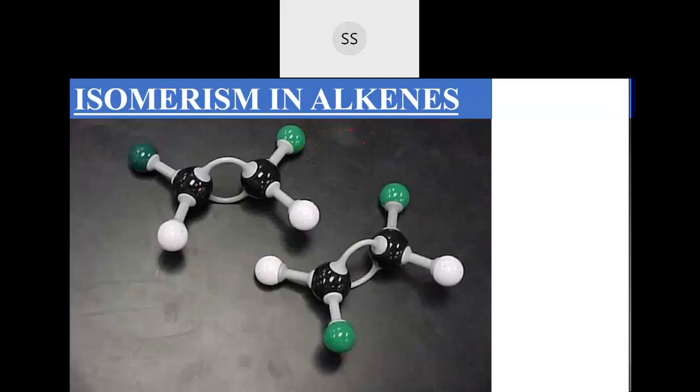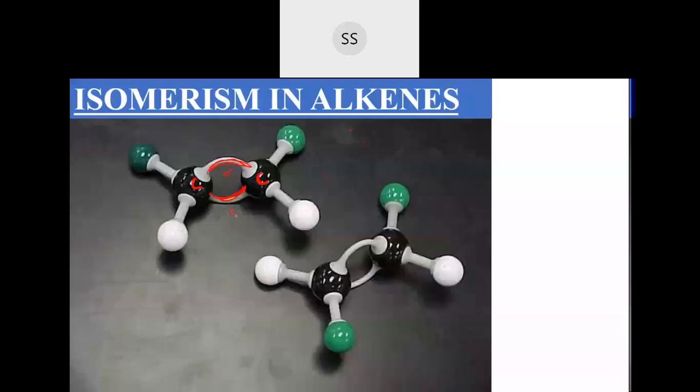The black ones are carbon. Then you can see a double line, one is a sigma bond and the other one is a pi bond. And you can see two similar atoms attached on one side, and two similar atoms attached on the other side.